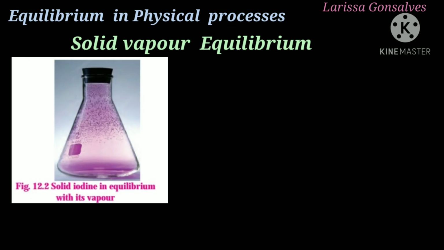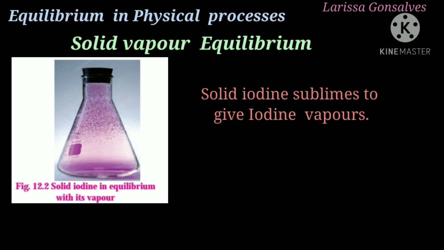If you observe the picture here, it shows the iodine crystals along with the iodine vapors. This means the iodine sublimes to give iodine vapors. Sublimation is a process wherein the solid state directly gets converted to gaseous state without undergoing the liquid state. This iodine vapors which are formed here in the flask cannot escape out since it is a closed system, and they will condense back to form the solid iodine.